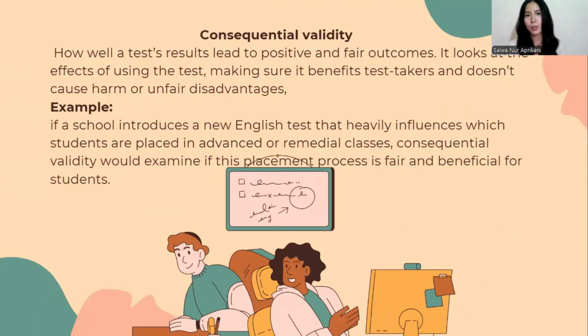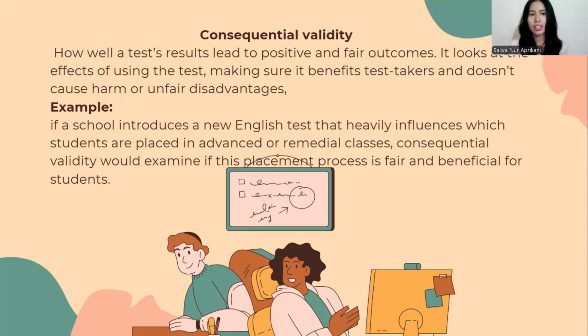And the next, consequential validity. It asks how well the results lead to positive and fair outcomes. It looks at the effect of using a test, making sure it benefits test takers and doesn't cause harm or unfair disadvantage. It means that if the test pushes teachers to focus only on test-related skills, like memorizing vocabulary instead of practicing speaking, then it might negatively affect students' overall language development.